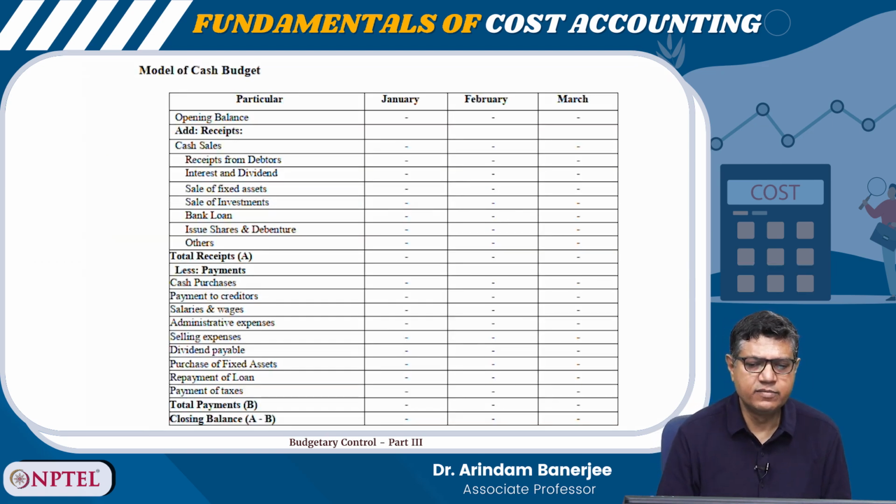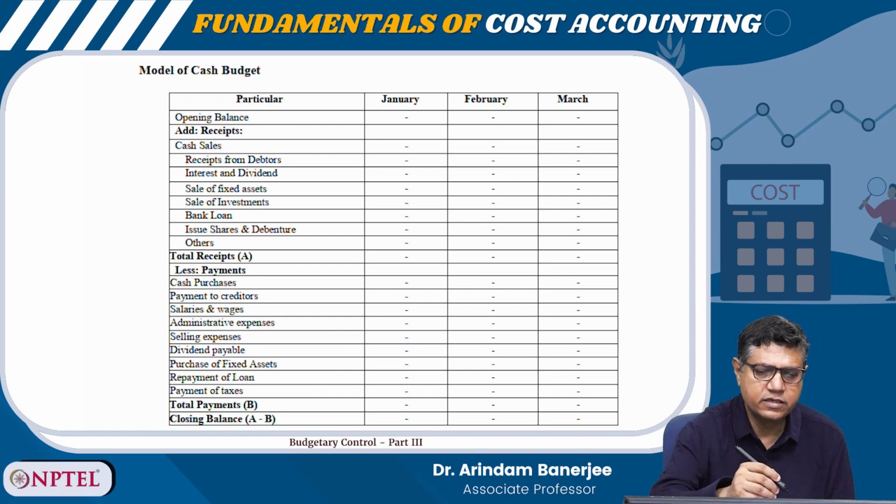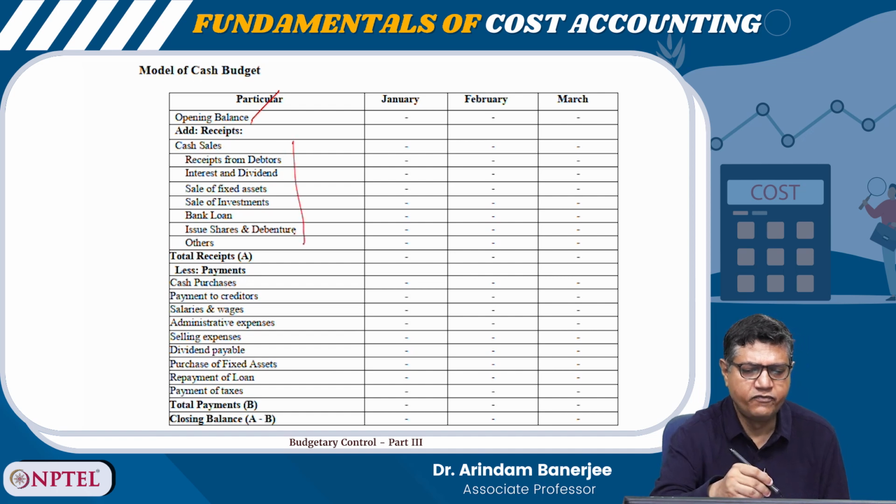Now, here is one model of cash budget which is given here. You see, it starts with the opening balance, and all the receipts are added here, right. The receipts are cash sales, receipts from debtors, interest and dividend, sale of fixed assets, sale of investments, bank loan, issue of shares and debentures, and others. If I add them, I will get total receipts.